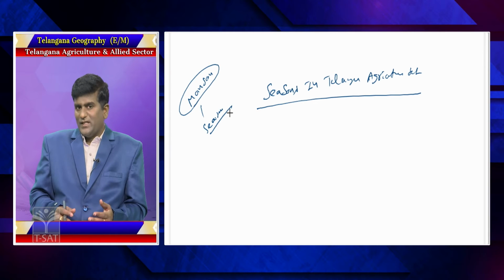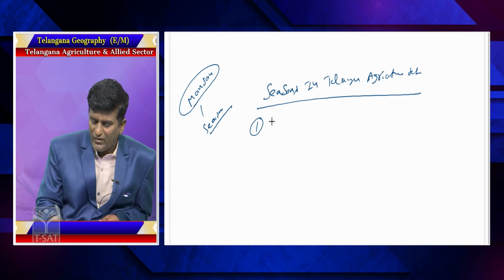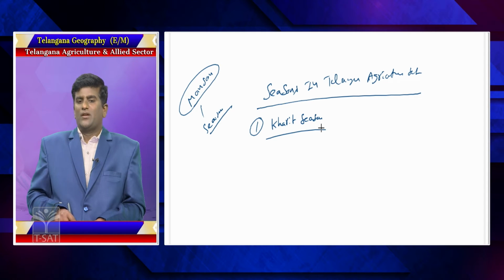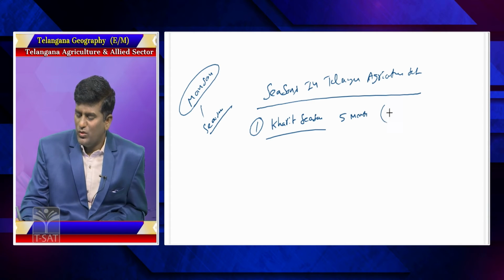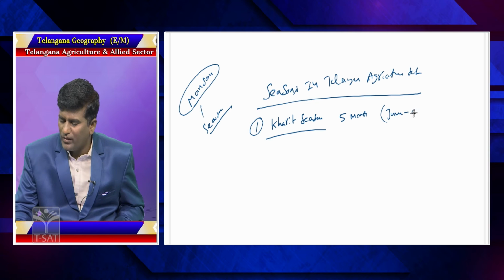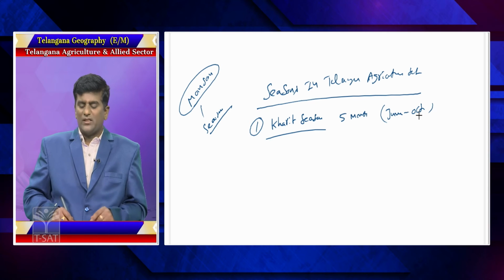So, what seasons are there? There are 3 types of seasons. One is the Kharif season. The Kharif season duration is 5 months. How many months? 5 months: June, July, August, September, October. June to October is the Kharif season.